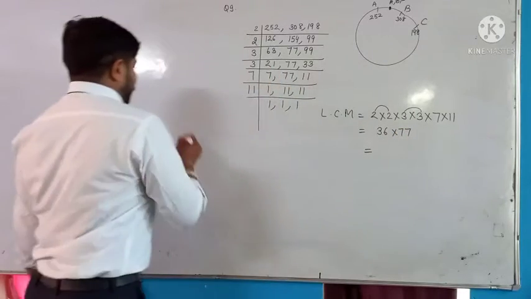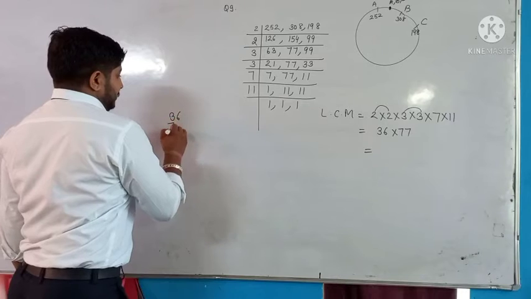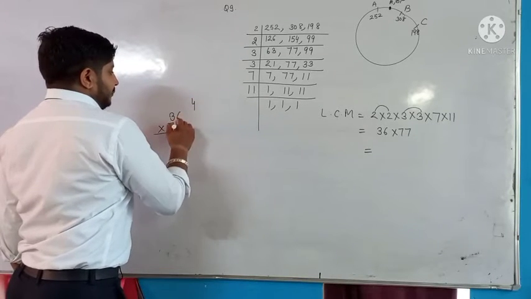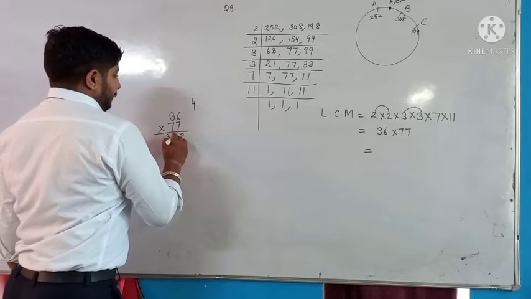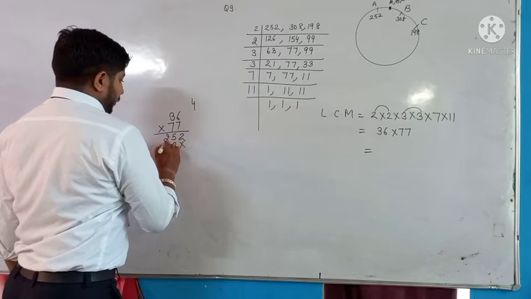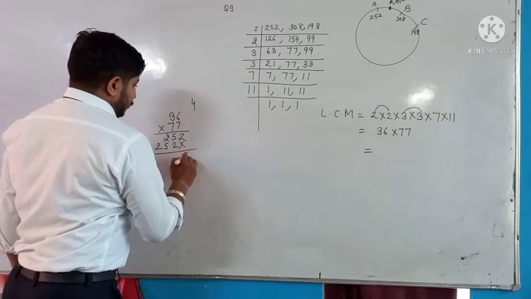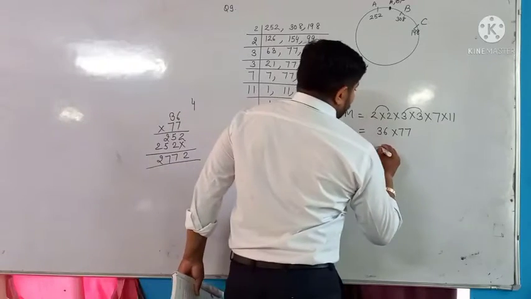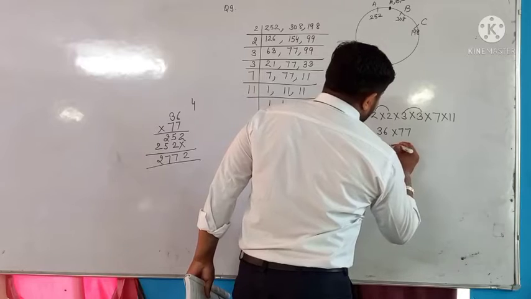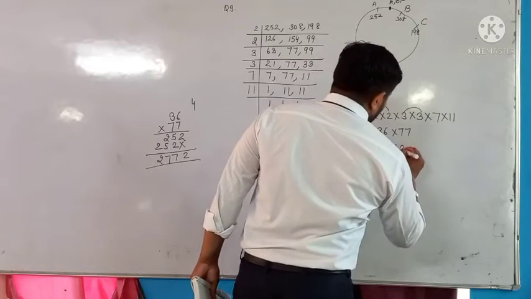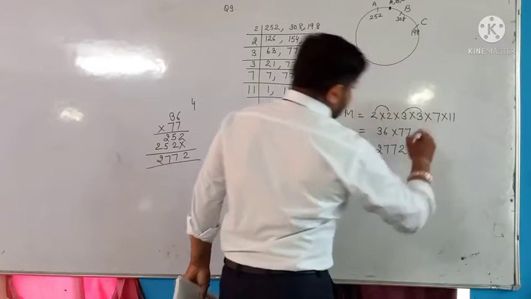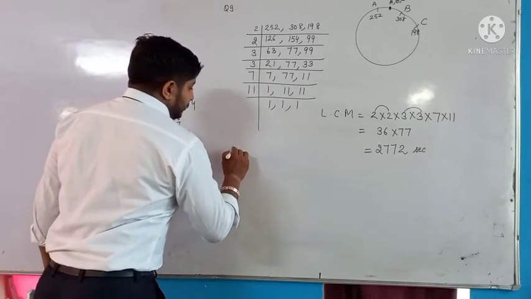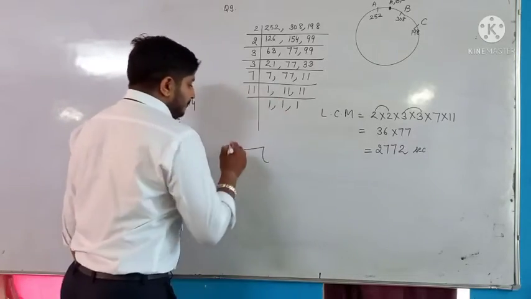Then multiply 36 by 77. 7 sixes are 42, 4 carry, 7 threes are 21 and 4, 25. Then 2, 5, 2, beta. So after 2772 seconds they will meet together. If you want to convert into minutes, then in 1 minute how many seconds? You know very well, 60.